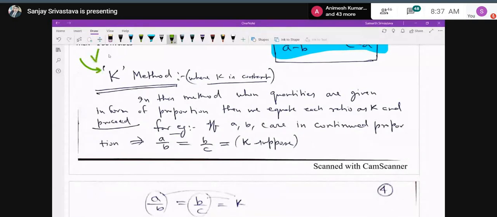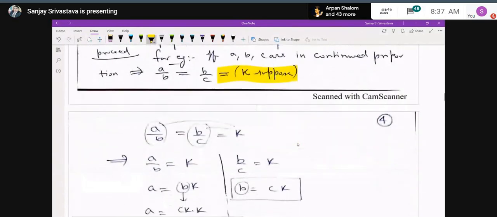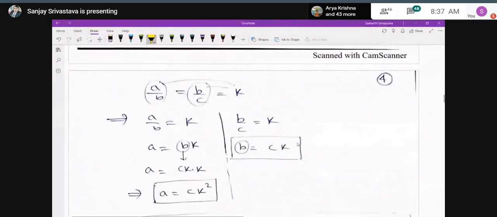If A upon B is equal to B upon C, I am assuming the value of both the ratios equal to, suppose, any constant term K. So A upon B is equal to B upon C is equal to K. I am equating the first and the third one, that is A upon B is equal to K, and the second and the third one, that is B upon C is equal to K. So you will get A is equal to BK, and from the second and third result, B is equal to CK.